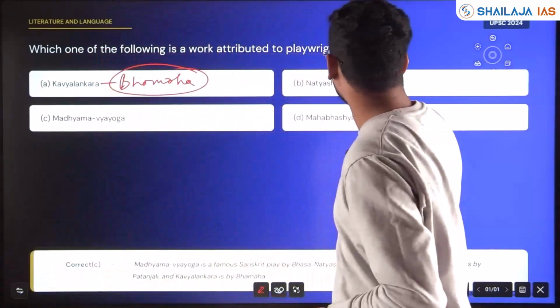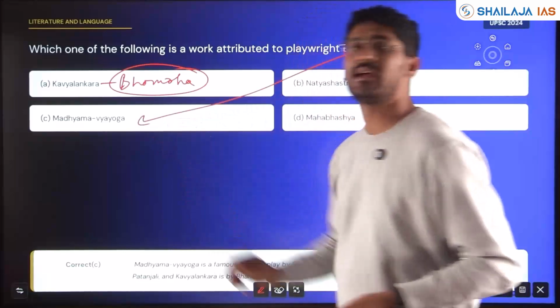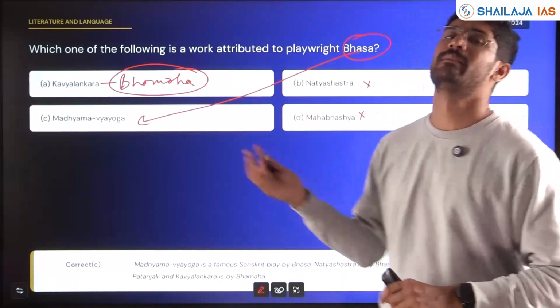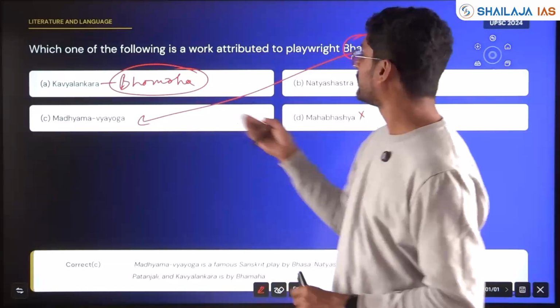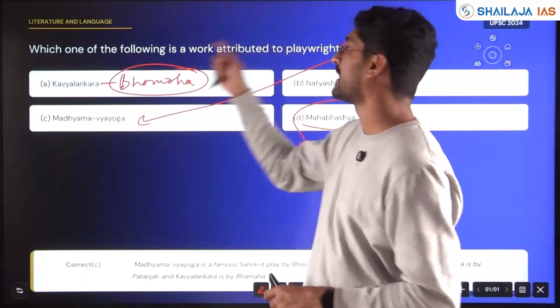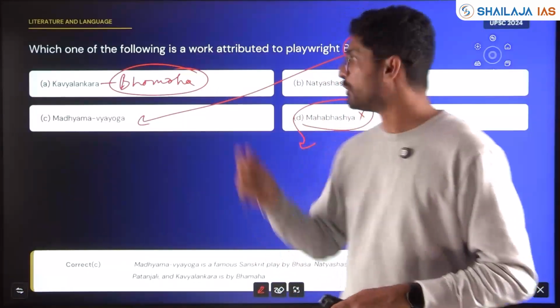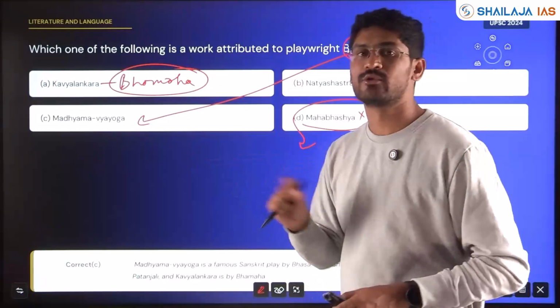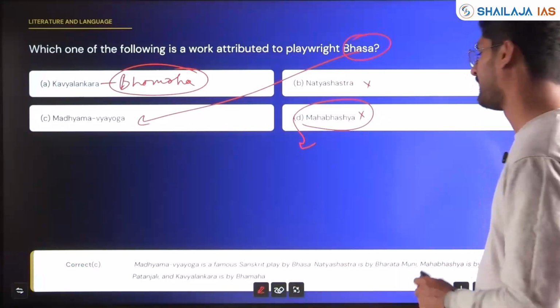Either you need to know directly which playwright was written by Bhaja, or if you know others and could eliminate the options, you'll be able to arrive at the answer. Next, in 2026, this option can be the question asked. So make sure you make a note, you have a book, and you go through this option and make note of this option as well.